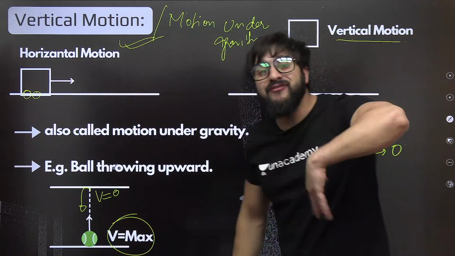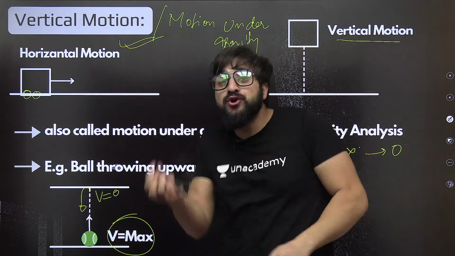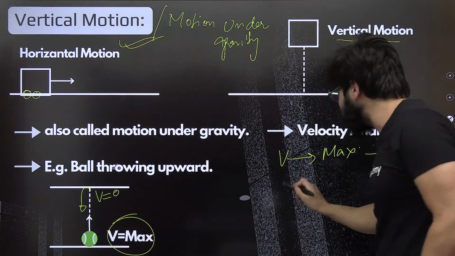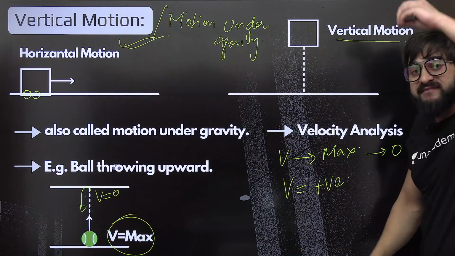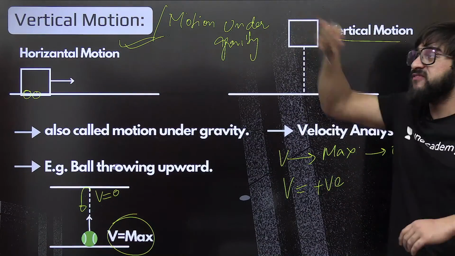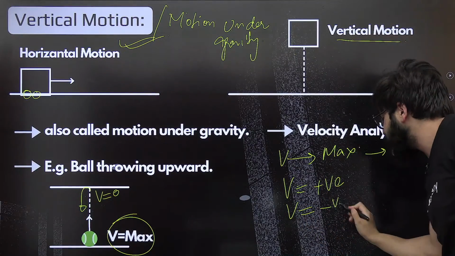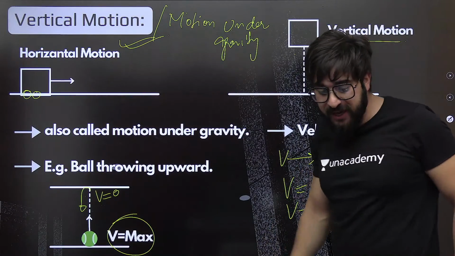Understand? So now take the sign conventions that I tell you. When you throw the ball in upward direction, take this velocity as positive. When you release the ball, or when this ball is falling back, take the velocity as negative. You will say, why? This is just the sign convention. Okay, not a problem.